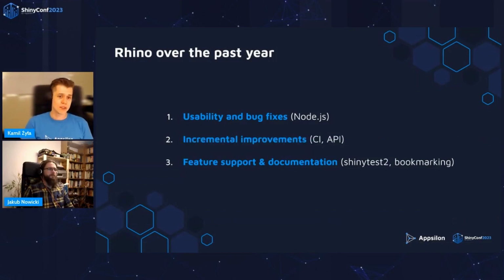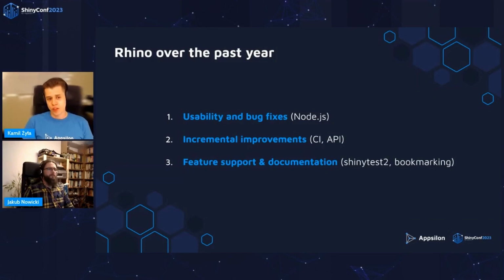Then we added incremental improvements to various parts of the package. For example, we expanded the API by adding useful additional arguments to our functions, or improved our automation and continuous integration by including more checks.